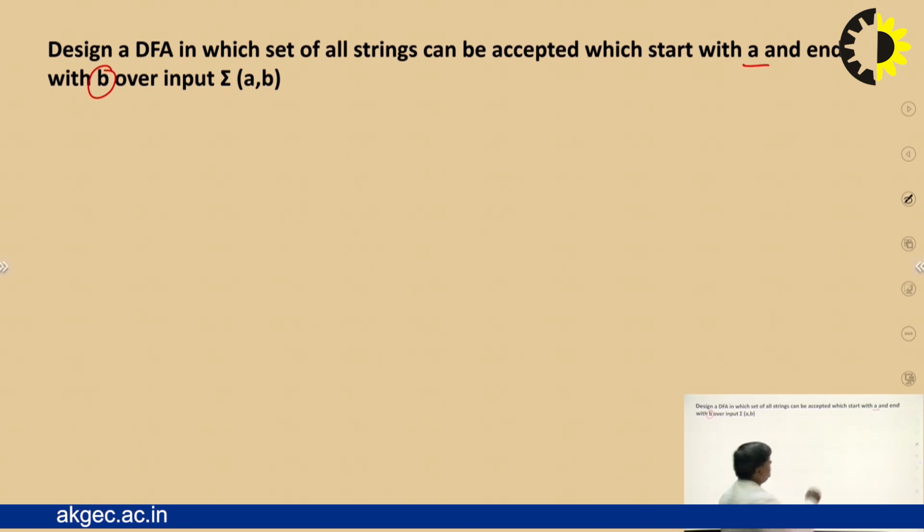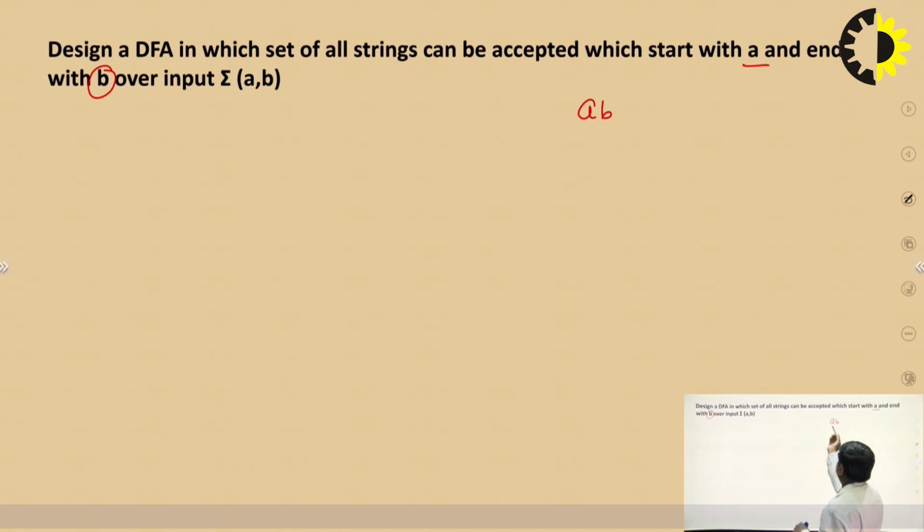Now what is the minimum length string? AB, a string that starts with A and ends with B.